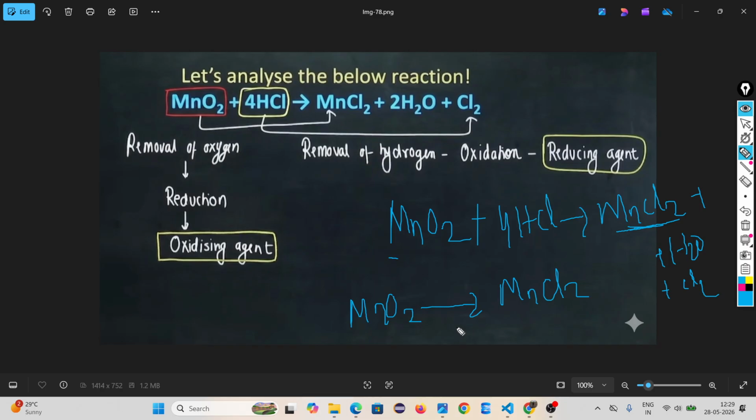Oxidation means what? Adding of oxygen or removal of hydrogen. You forgot. Look, oxidation means adding oxygen, reduction means removal of oxygen. So here what is happening? Adding of oxygen or removal of oxygen? Removal of oxygen. Removal of oxygen means reduction. Then look, hydrochloric acid.